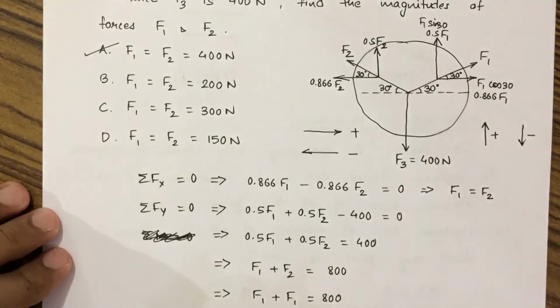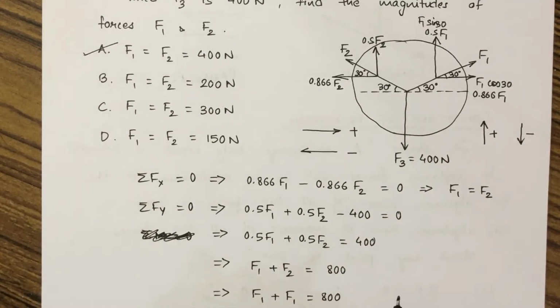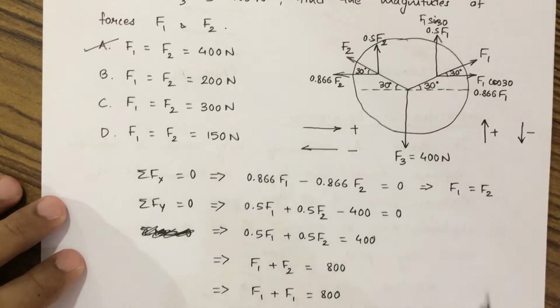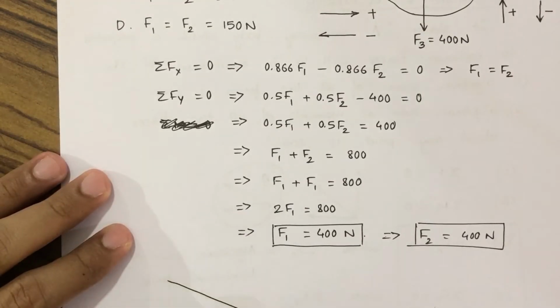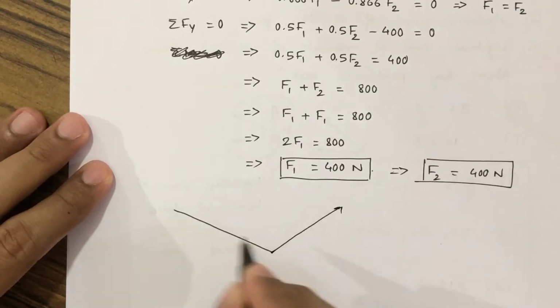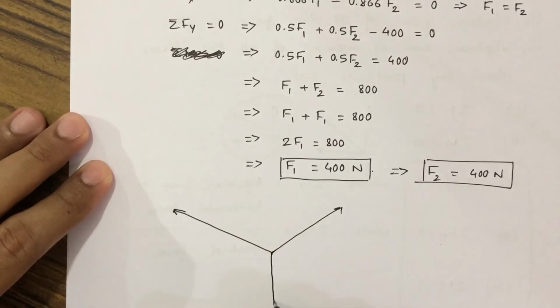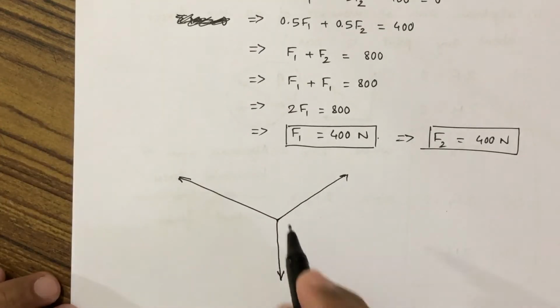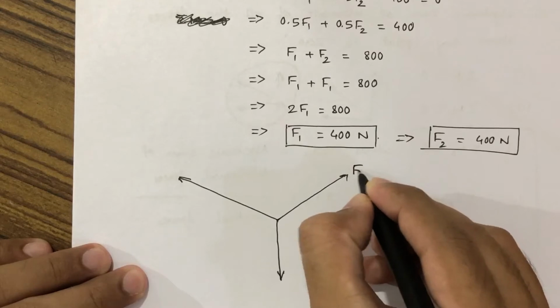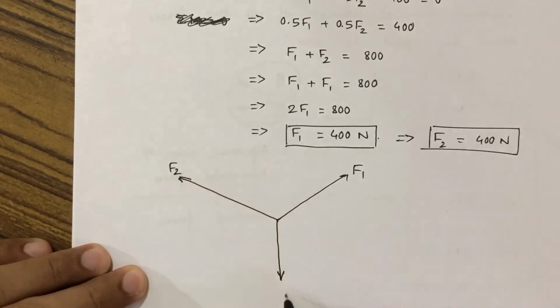Now this problem can also be solved by Lami's theorem. How can this problem be solved by Lami's theorem? We'll check whether we get the same answer or not. In Lami's theorem, three forces should be there, passing through the same point, and all three forces should be in equilibrium. So this was force F1, this is force F2, and this is force F3, and F3 was given as 400 Newton.